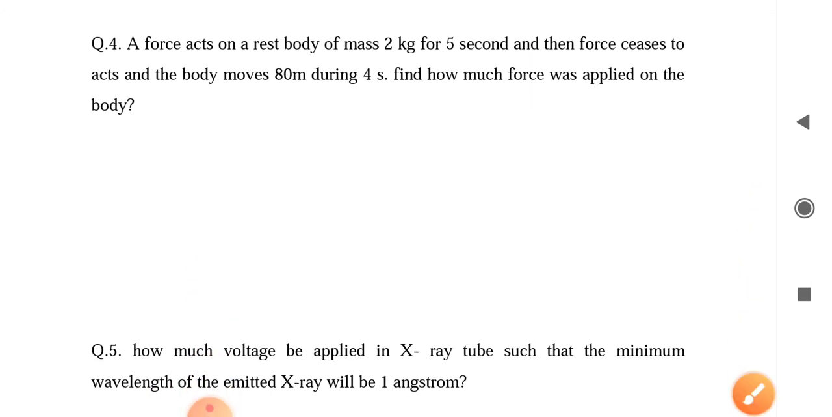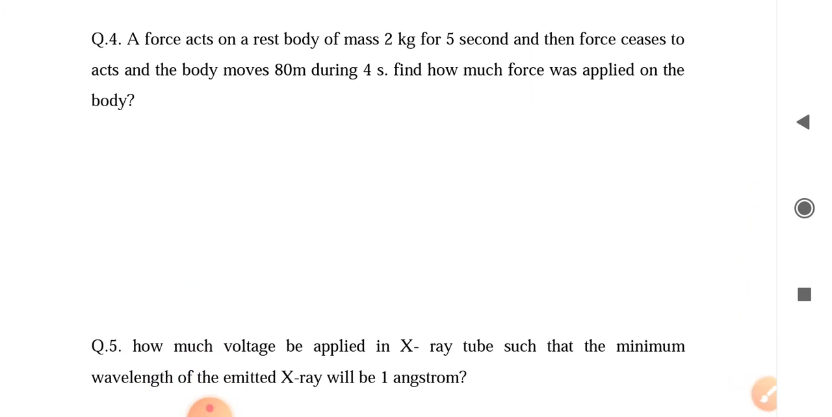And question number 4: a force acts on a rest mass of 2 kg for 5 seconds and then the force ceases to act. First we must remember that the force is applied to the body of 2 kg mass for 5 seconds. Then the force is withdrawn, and the body moves 18 meter during 4 seconds. After that, the body moves 80 meter in 4 seconds. So how much force was applied on the body? You must calculate the amount of force applied on the body.